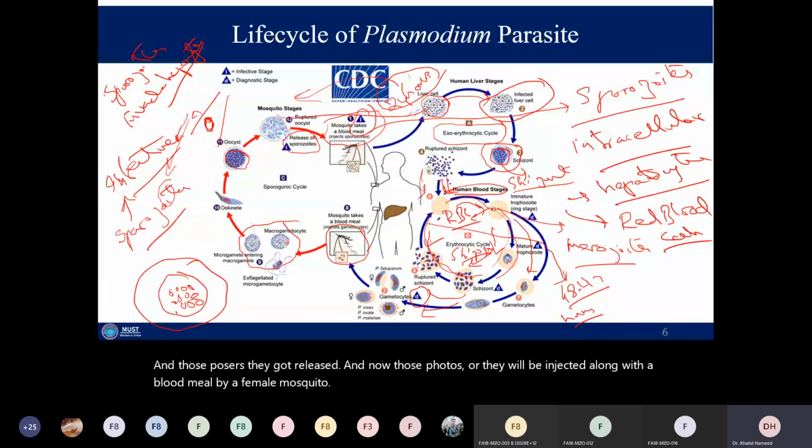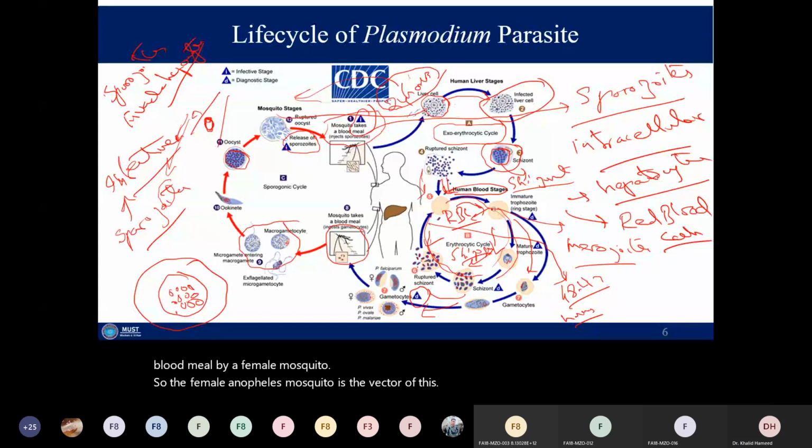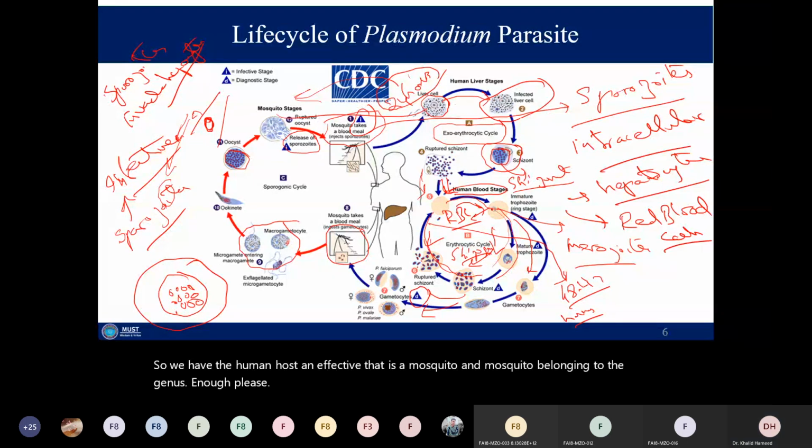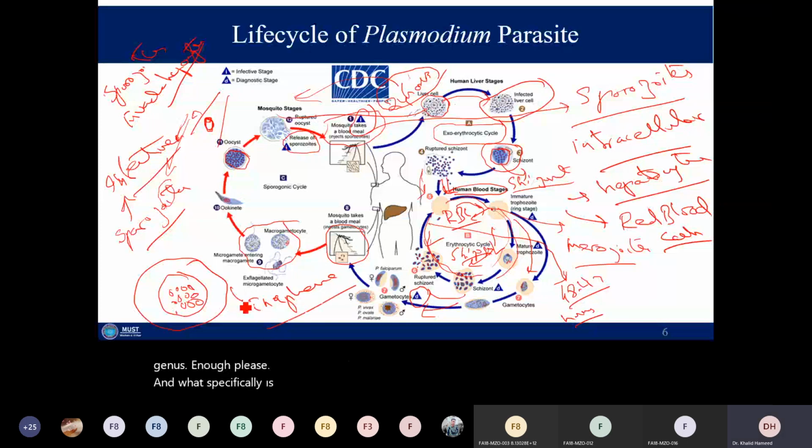So the female Anopheles mosquito is the vector of this parasite. So we have the human host and a vector that is a mosquito, and the mosquito belongs to the genus Anopheles. And more specifically, it's only the female Anopheles.